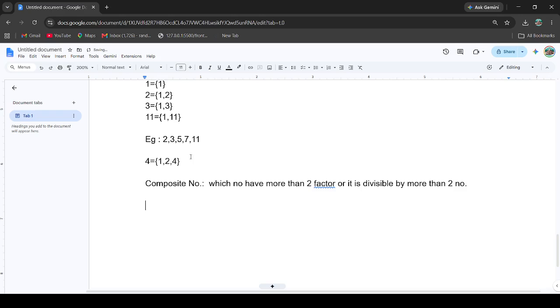Like we can take the example of 9. It is divisible by 1, 3, and 9. So it is divisible by 1 and itself, and apart from that, it is also divisible by 3. It has more than two factors, 1, 3, and 9. So we can say that 9 is a composite number.